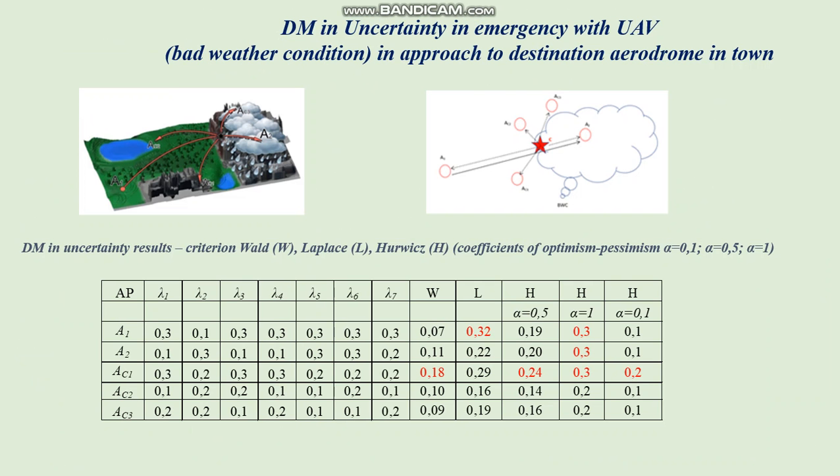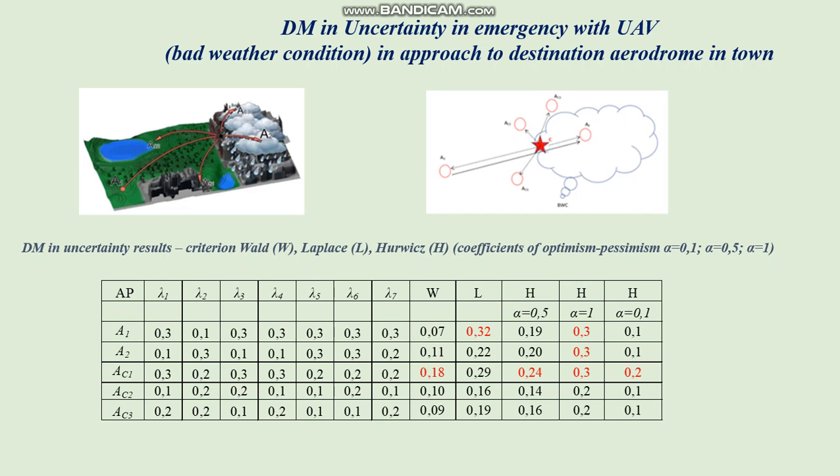For example, finding an optimal landing aerodrome place or vertiport: an aerodrome of departure A1, an aerodrome of destination A2, alternate aerodromes and vertiports AC1, AC2, AC3, for return operation in the case of an emergency situation caused by meteorological conditions. You can see the top left figure.